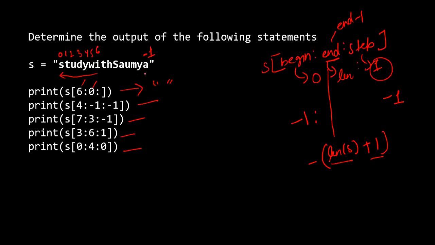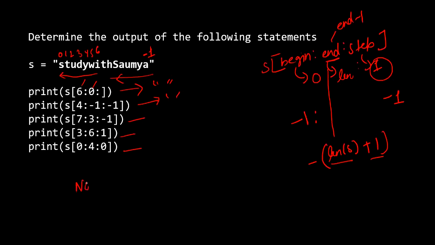Whenever the step is negative, we have to move in the backward direction, that is from right to left. Can we go from 4 to minus 1 following the backward direction? This is not possible, right? So for this also we are going to get an empty string.